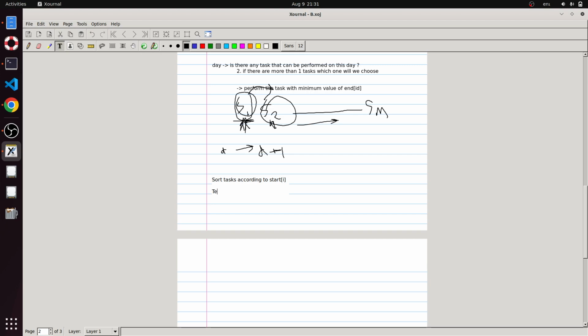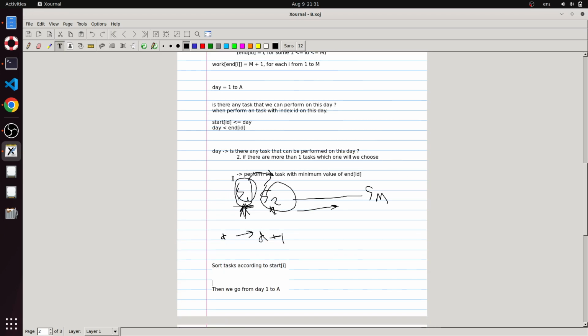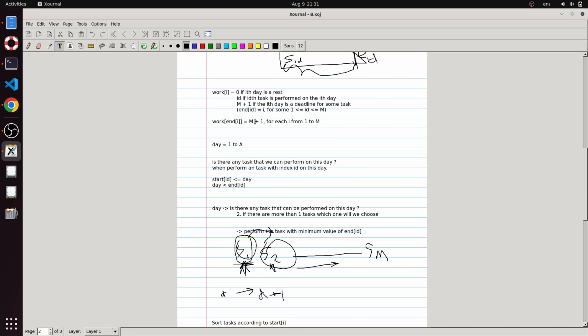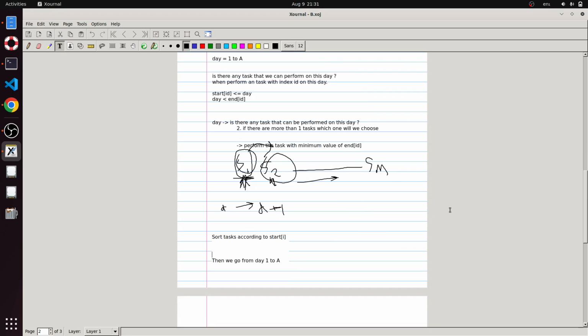Then we go from day 1 to A, and in each iteration we want some way to get the task with the minimum end of I. So for that we maintain a priority queue, sorted by end of I.